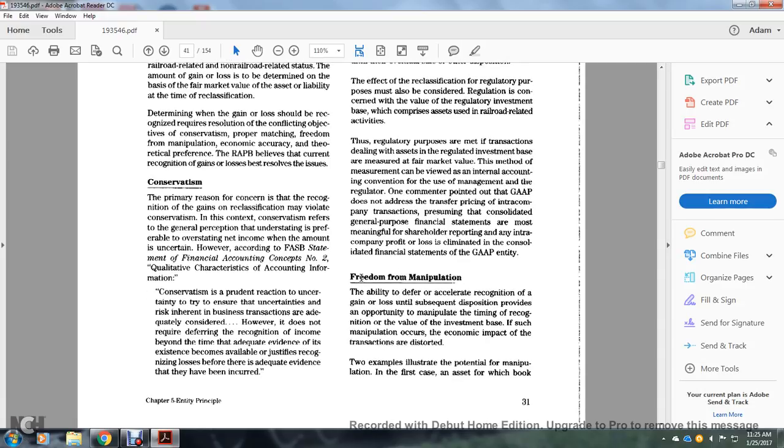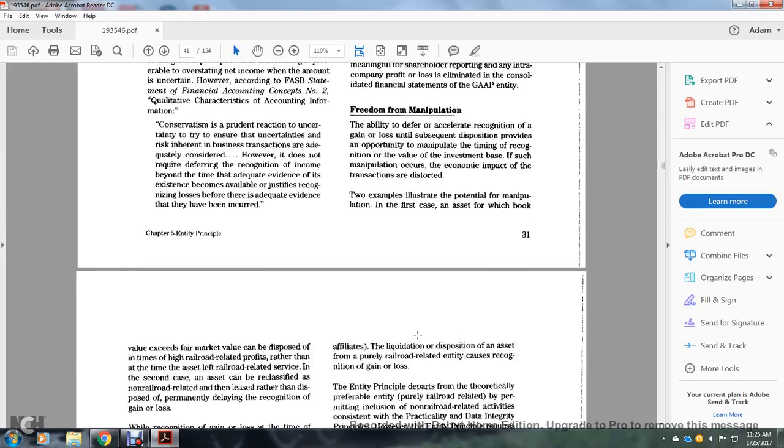Alright, freedom of manipulation. The ability to defer or accelerate the recognition of the gain or loss until the subsequent disposition provides an opportunity for manipulating the timing and recognition of value of the investment base. If such manipulation occurred, the economic impact of the transaction is distorted. Two examples illustrate the potential for manipulation.